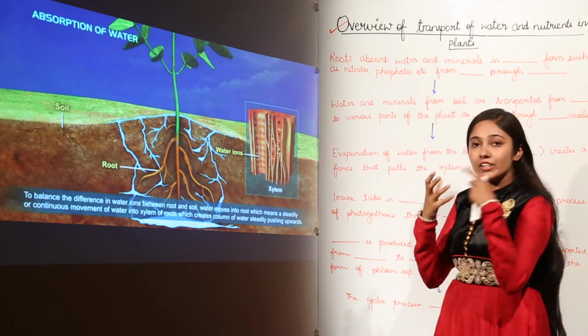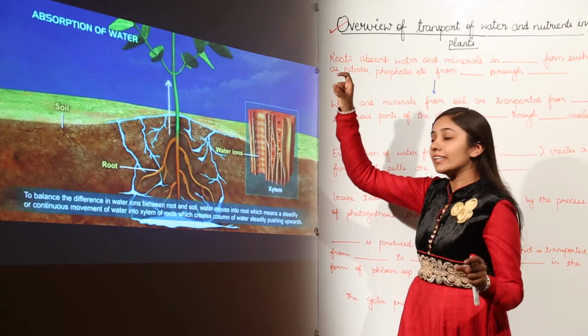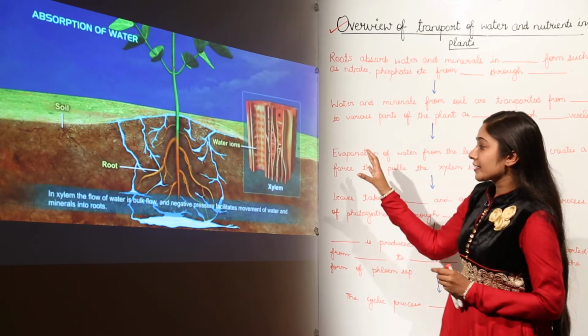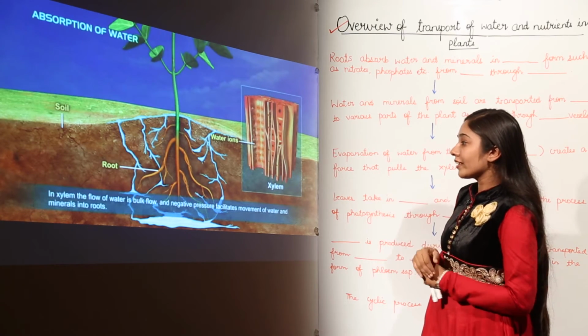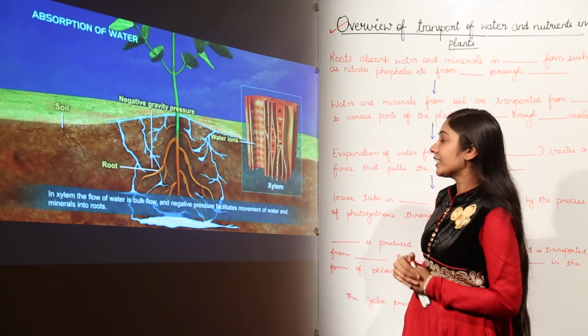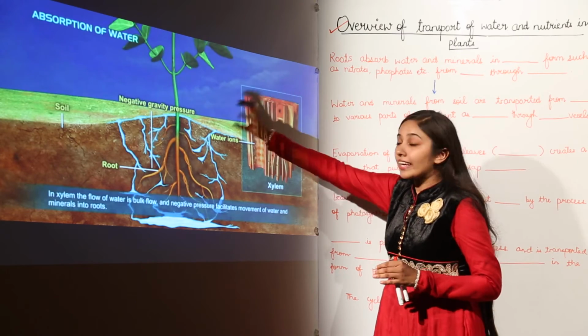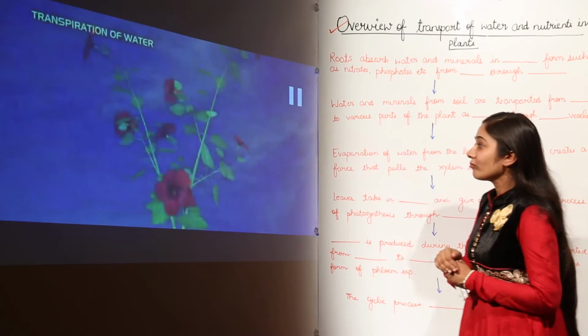Due to cohesion attraction also, water molecules form long continuous chains. In xylem, the flow of water is bulk flow and negative pressure facilitates movement of water and minerals into roots.